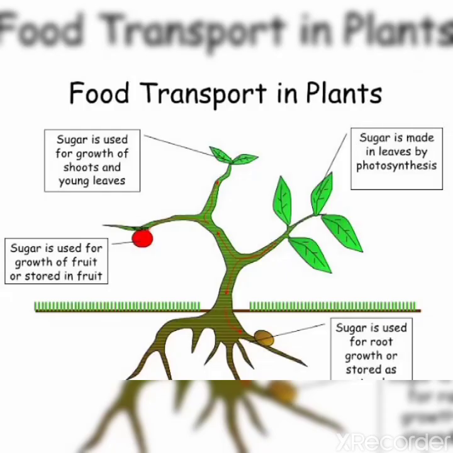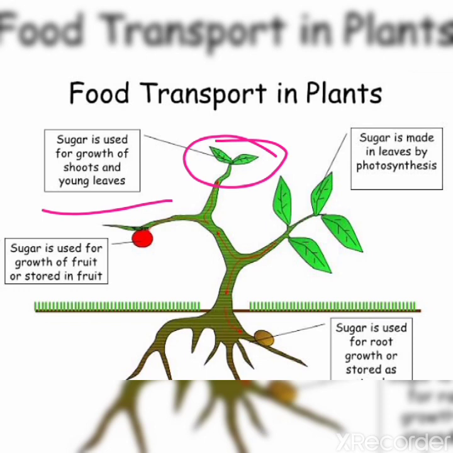Do you know, class, why all parts of the plant need food or glucose? Because, as you can see in the figure, glucose or food is used for growth of shoots and young leaves.